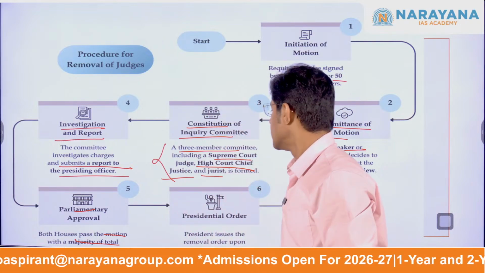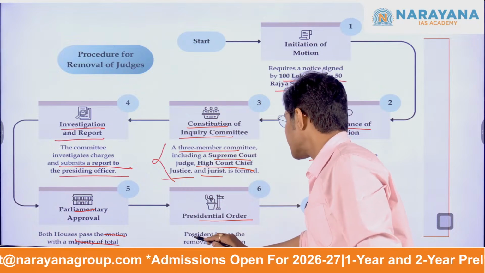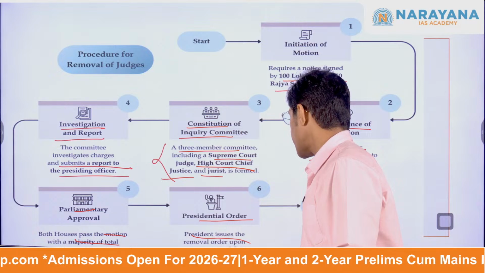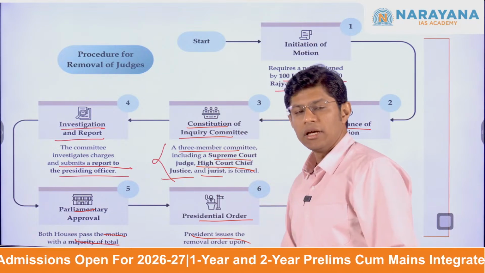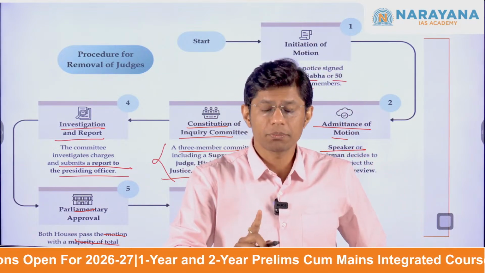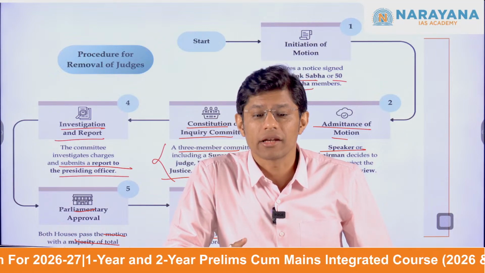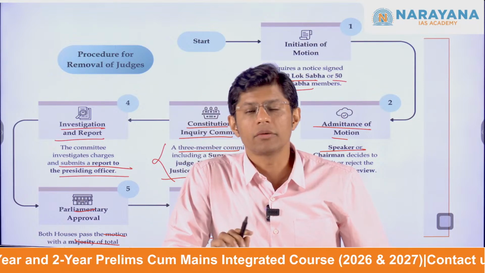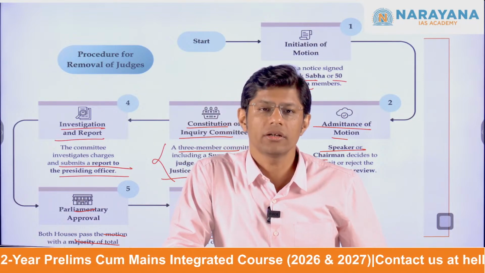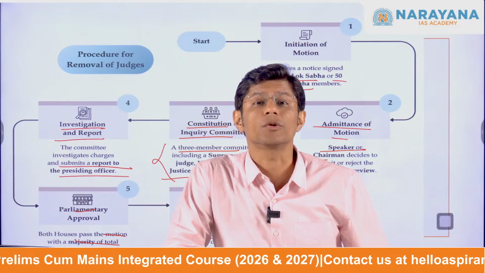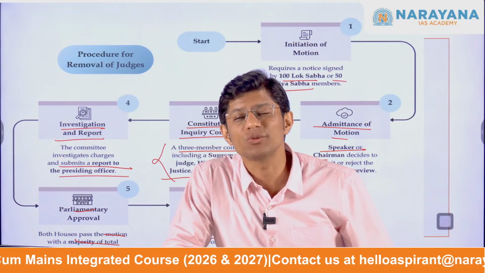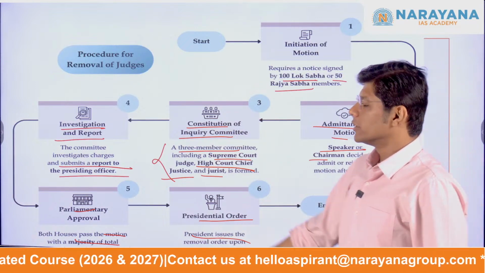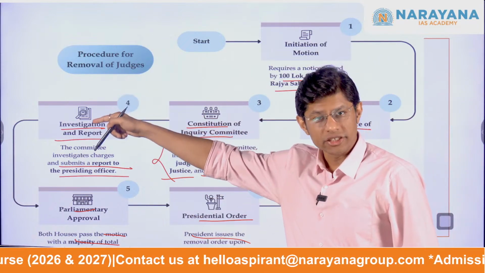Please remember this, presidential order. Now the president issues a removal order upon approval by both the houses. Once the motion is passed in both the houses, the president formally issues a termination letter or removal order, thereby the judge of Supreme Court or High Court stands to be removed. This is how a Supreme Court or High Court judge can be removed.